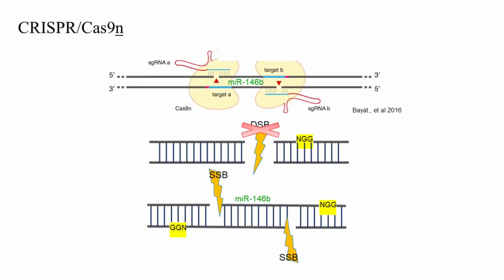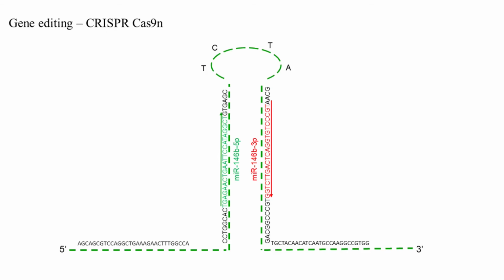The Cas9N nuclease is mutated in the RuvC domain, becoming a nickase. Thus, for the DNA double strand to break, two single guide RNAs are needed to direct the Cas9N to opposite strands of the DNA, flanking the desired edition site.